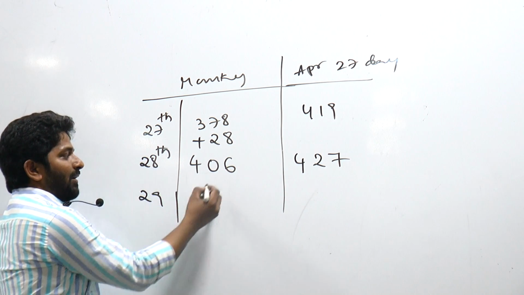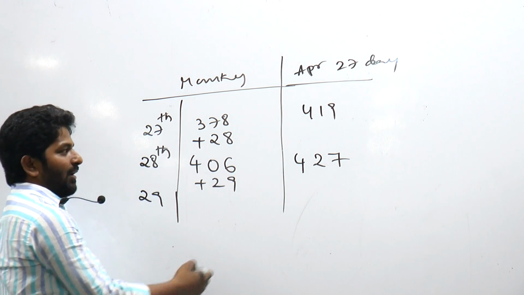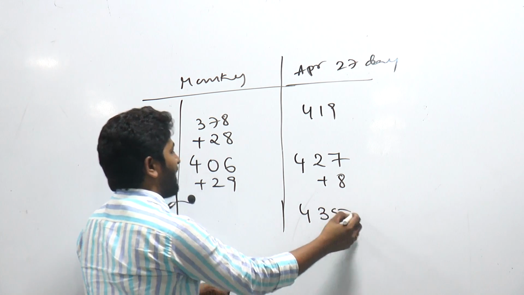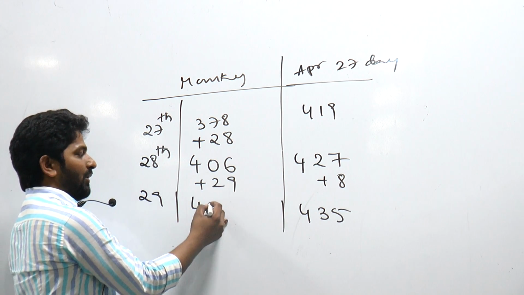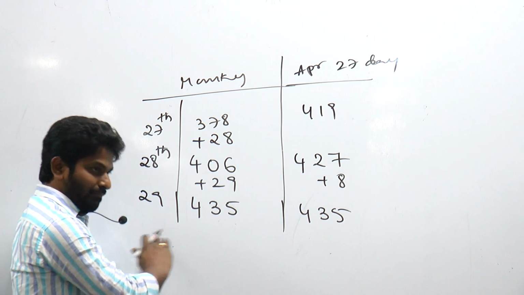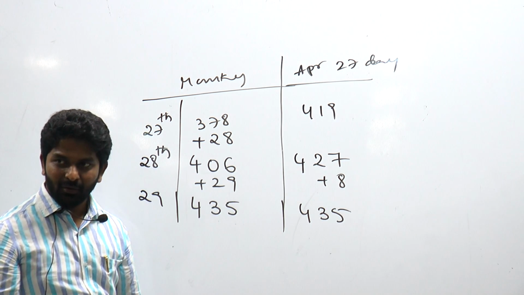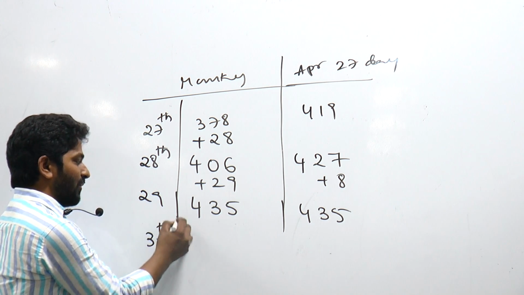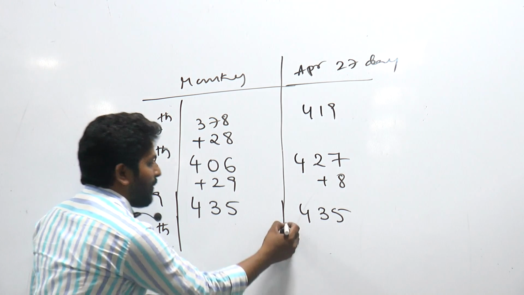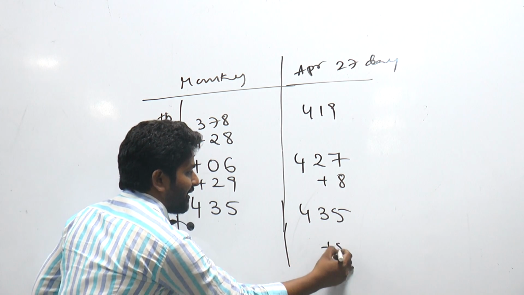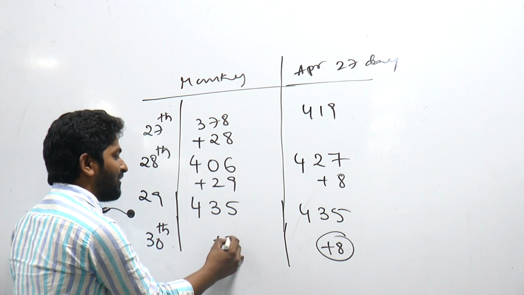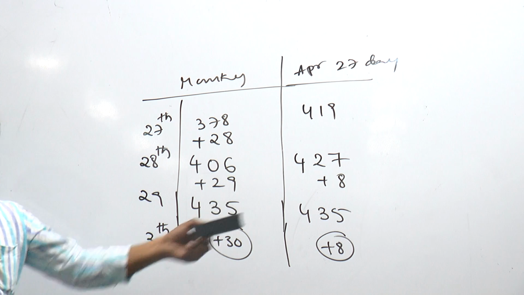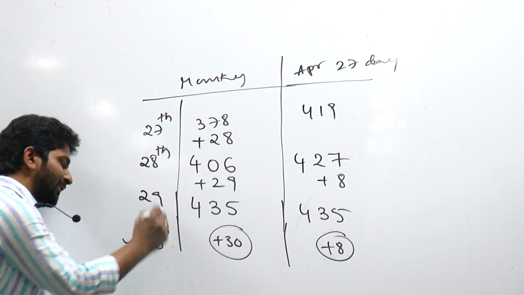On 29th April, here you need to add 29 and here you need to add 8. So that will be 435 and here it is 435. Balanced, right? Do we have enough number of mangoes or not? Right. For April 30, how many mangoes will be here? You'll have 8 extra, but here you need 30. Do we have enough mangoes here? No. On which day will you be short of mangoes? April 30th.